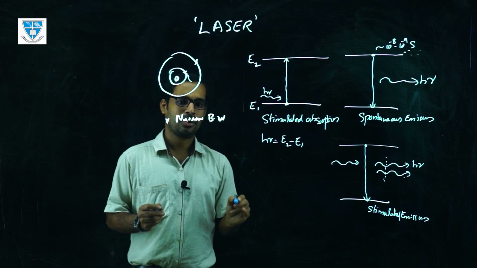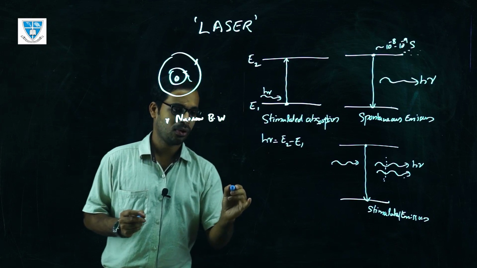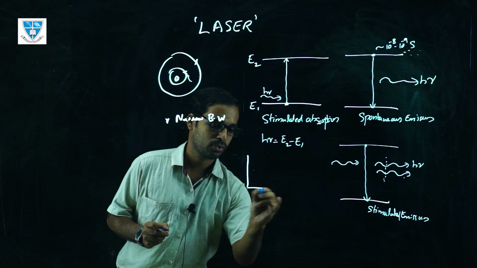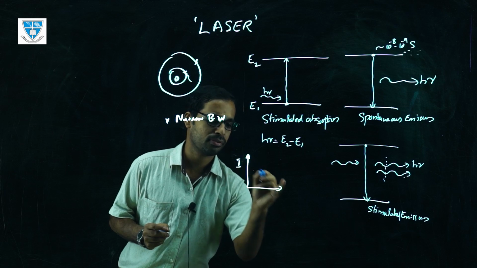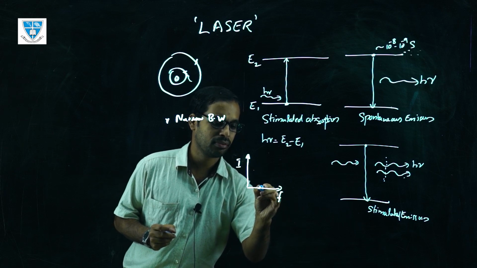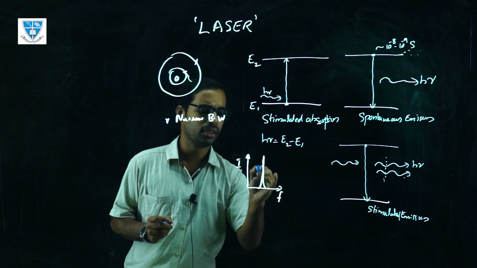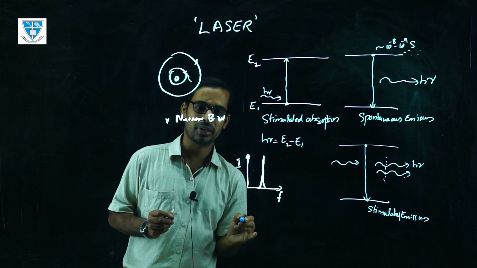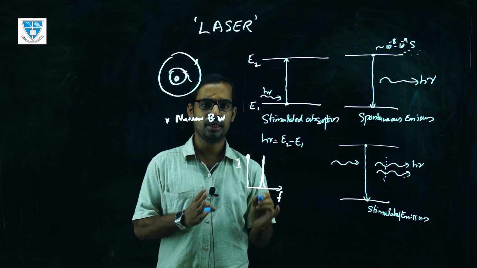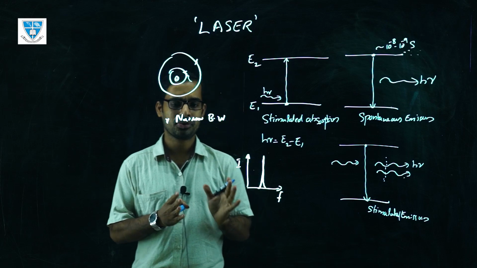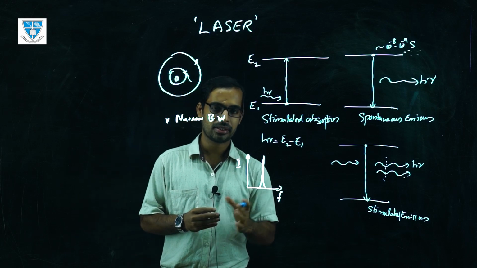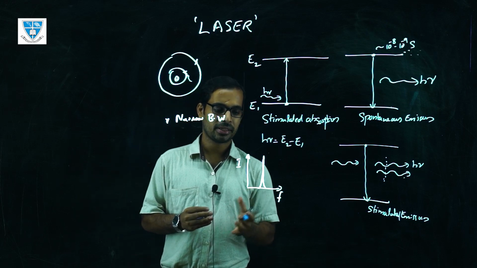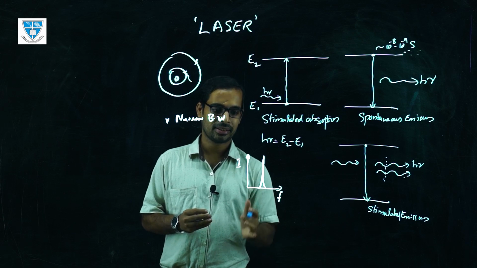So the laser light has a very narrow bandwidth, that is called the optical purity of the beam. If you take the intensity versus frequency graph, the laser light will be like this. It has only a narrow band of frequency range, so that's why it is a highly pure wave. Because of that, it has a lot of applications, especially for spectroscopy, high resolution spectroscopy, sensors, etc.